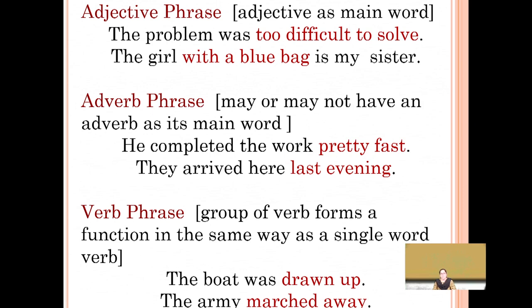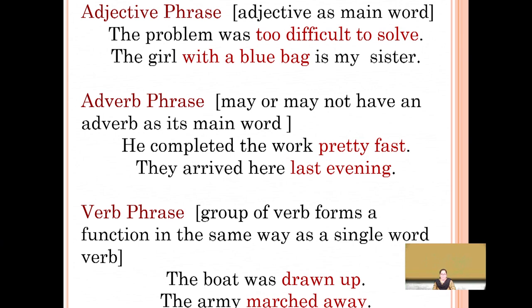Adjectival phrases. As the name indicates, the adjective has to be the main word. Read out the example. The problem was too difficult to solve. So, too difficult to solve is the adjective phrase in the sentence. In the next sentence, the girl with the blue bag is my sister. This is the description, the quality: the girl with a blue bag. Therefore, with a blue bag is the adjective phrase in the sentence.